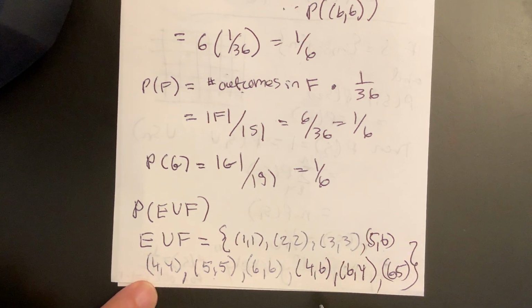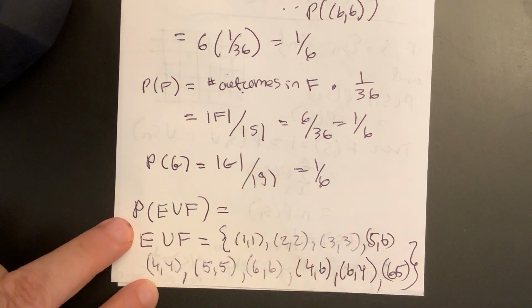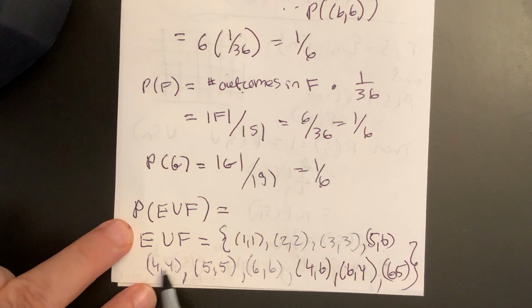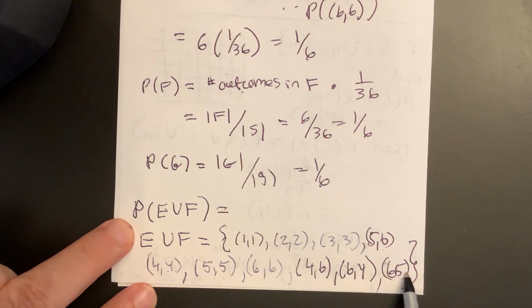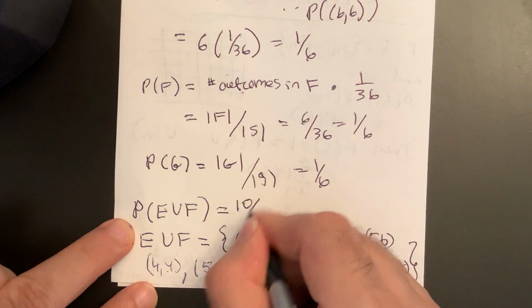So this probability is equal to, I just count them up, right? 4, 5, 6, 7, 8, 9, 10. So this is 10 over 36.